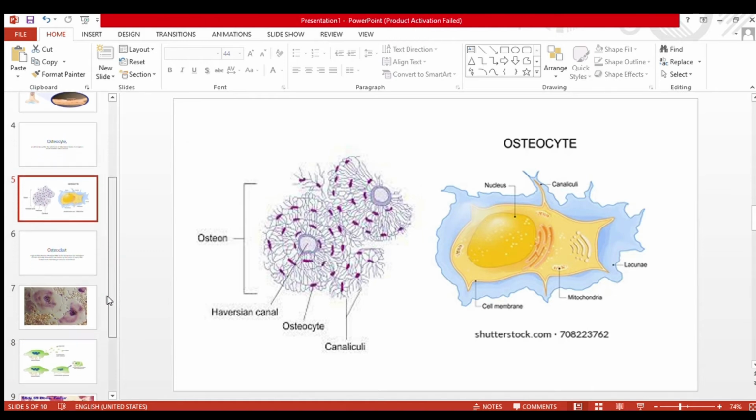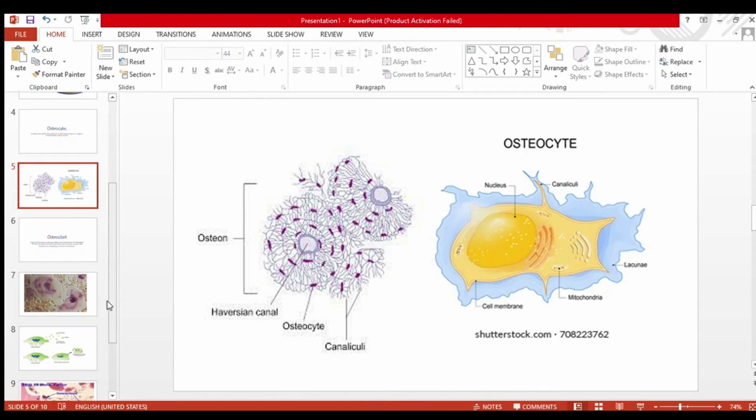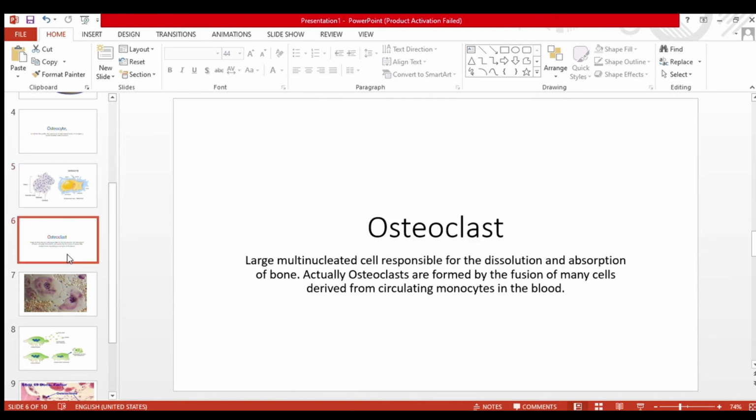Now go to the osteoclast. This is an osteoclast. What are osteoclasts? Osteoclasts are from the family of the monocyte macrophage system. These osteoclasts are multinucleated cells, as macrophages are in other body parts. These are large multinucleated cells responsible for the dissolution and absorption of the bone.